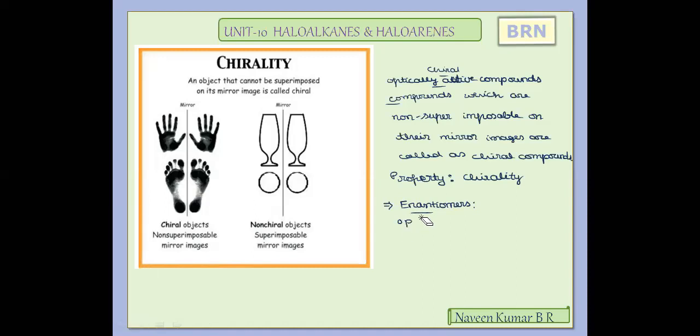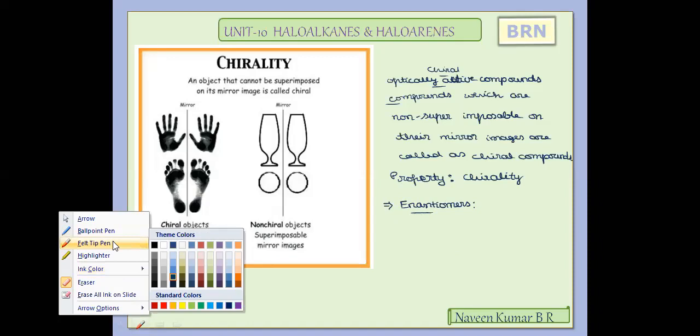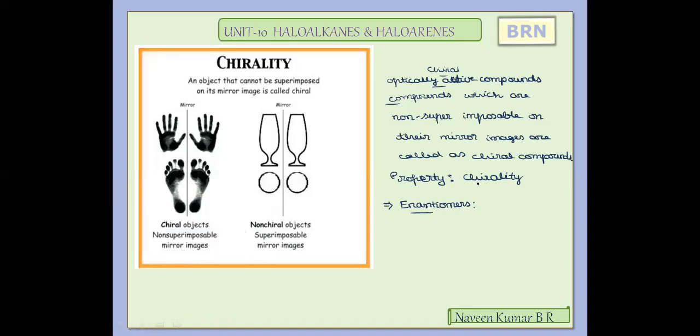It's not required to repeat it here, so you can just recall the information. So chirality or enantiomers refer to the same thing. These are the pair of compounds which are non-superimposable on their mirror images.